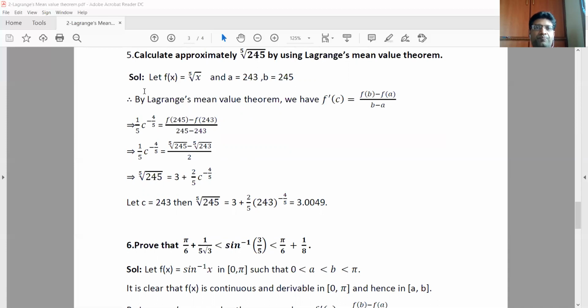So what is f'(c)? The differentiation of the fifth root of x is this, and substitute wherever a and b are, 245 and 243. Now it is 1 by 5 c power minus 4 by 5. So f(245) means the fifth root of 245, minus the fifth root of 243, by 2. We want the fifth root of 245. So if you cross multiply, this becomes 2 by 5 c power minus 4 by 5, plus 3. Because the fifth root of 243 is nothing but 3 power 5, power 1 by 5, which becomes 3. So let us take c as 243. Then the fifth root of 245 is around 3.0049.